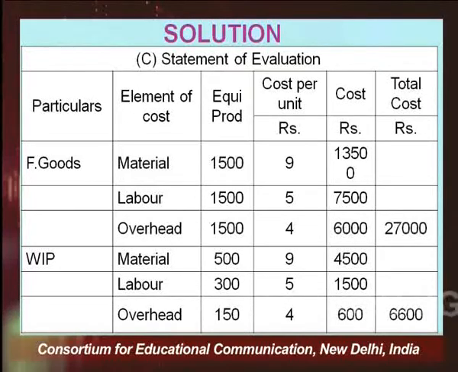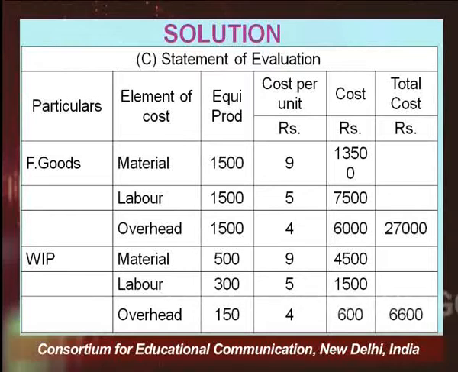Then finally of overheads, 1500, and the cost per unit which you had earlier calculated, 4 rupees per unit, comes to 6,000. So, if you add up all these three, that is 13,500, 7,500 and 6,000, what you get is the value of the finished goods. I hope you have understood that material cost, labor cost, overhead cost, the finished goods value is 27,000.